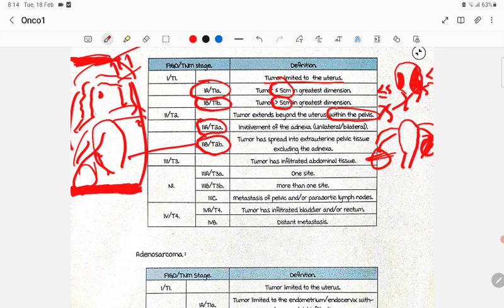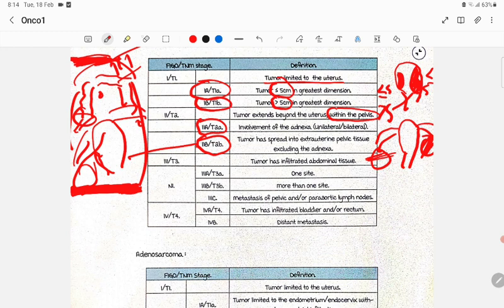Again, stage 3 is divided into 3A, 3B, 3C. If it involves one site, it is 3A; if it is more than one site, 3B. Then 3C is metastasis to the pelvic lymph nodes. Remember, pelvic lymph nodes.